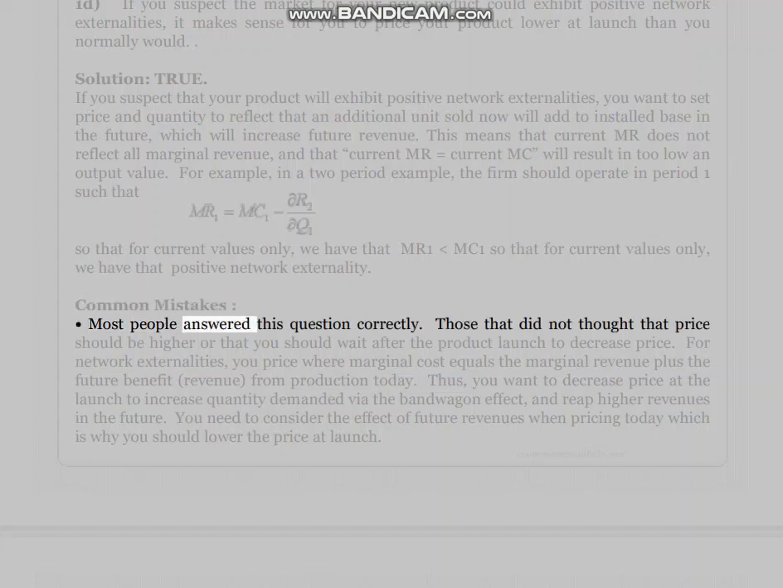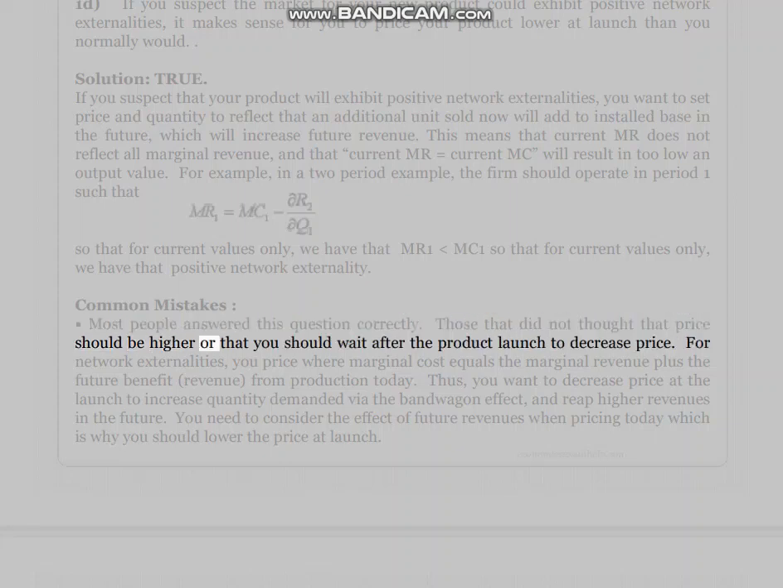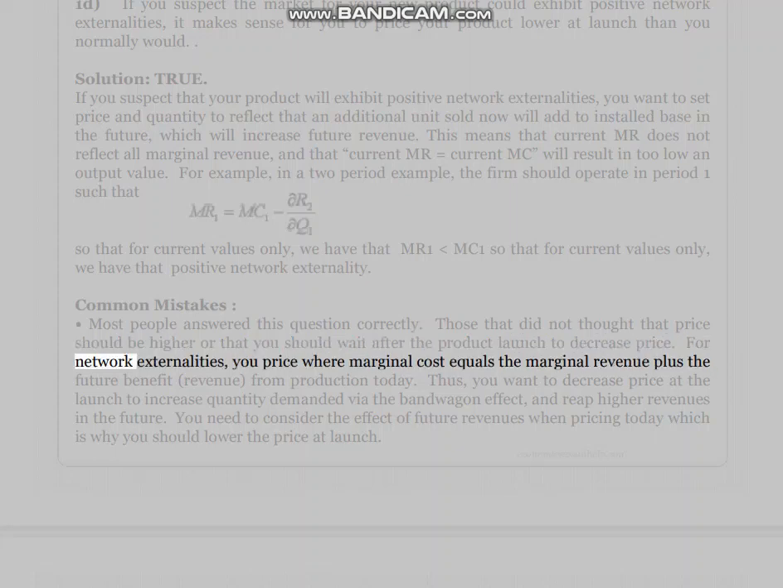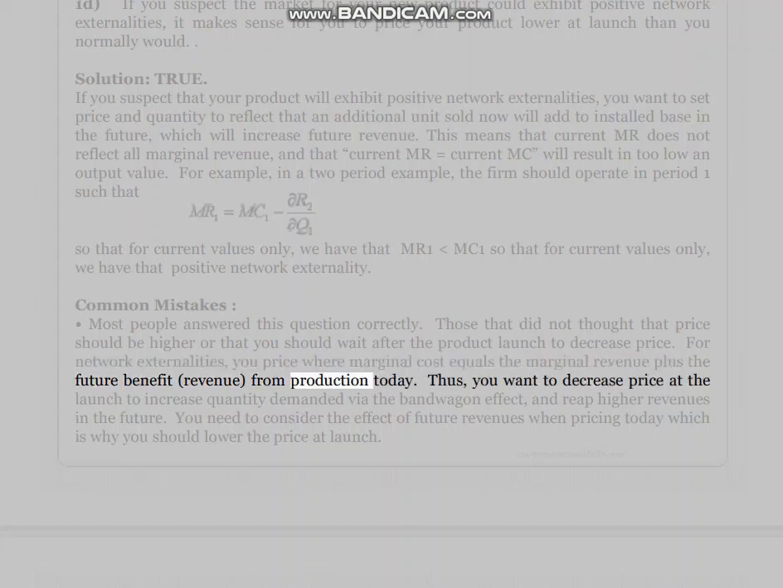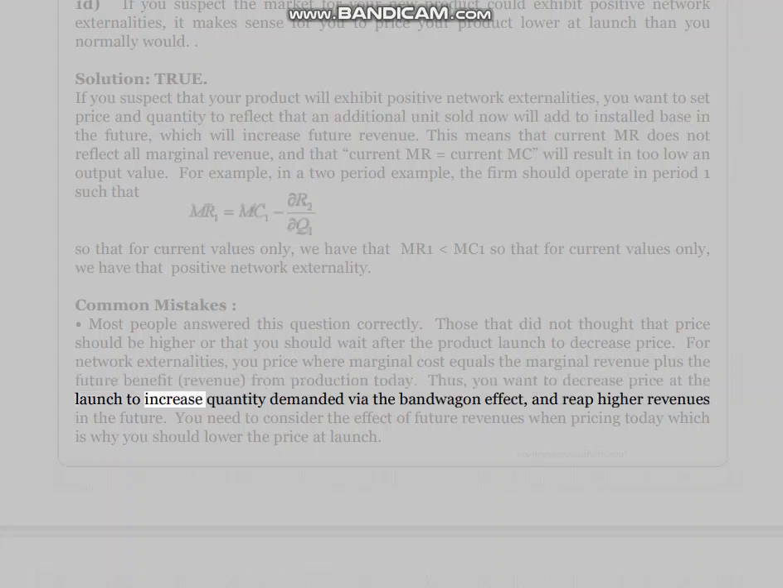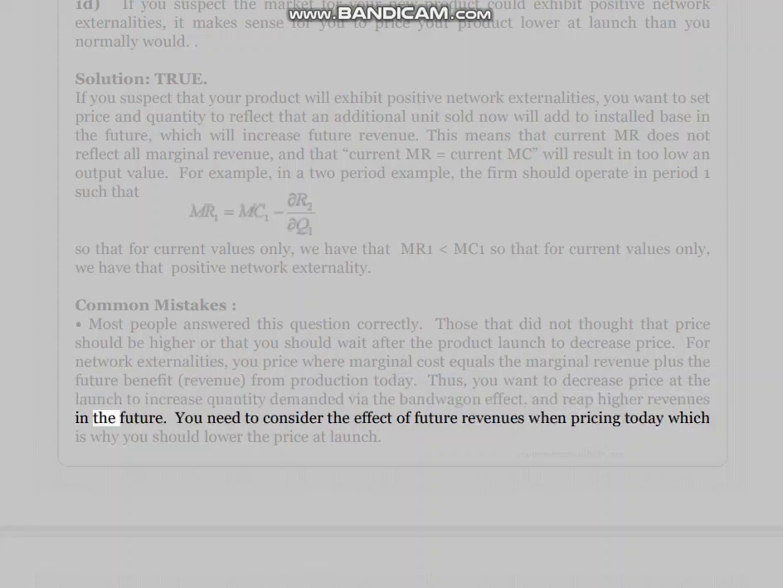Most people answered this question correctly. Those that did not thought that price should be higher or that you should wait after the product launch to decrease price. For network externalities, you price where marginal cost equals the marginal revenue plus the future benefit, revenue, from production today. Thus, you want to decrease price at the launch to increase quantity demanded via the bandwagon effect, and reap higher revenues in the future. You need to consider the effect of future revenues when pricing today, which is why you should lower the price at launch.